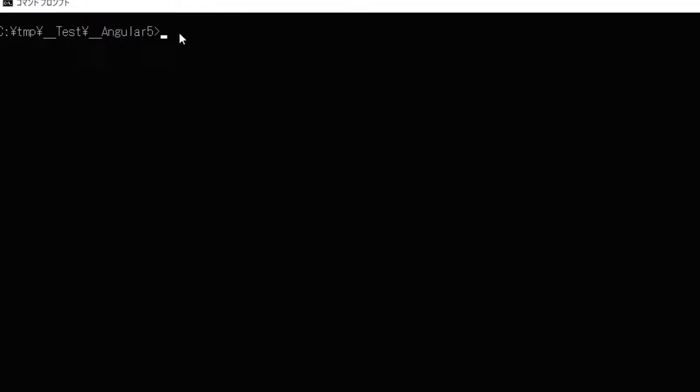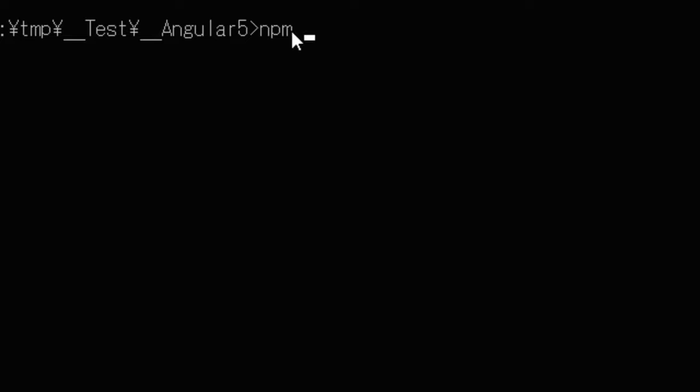At first, you need to install Angular CLI. If you have not yet, in your command line, type npm install @angular/cli@latest -g, with the -g for the global flag. That will install it on your machine as a whole. It will take some time. I already had it installed, so I don't need to do it.